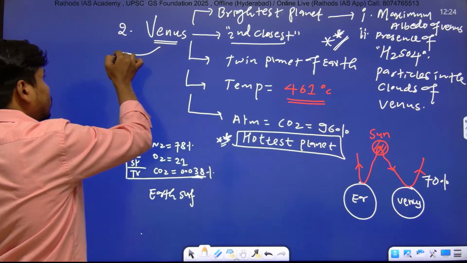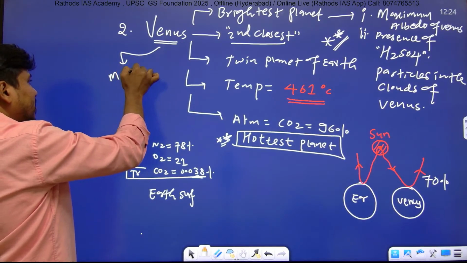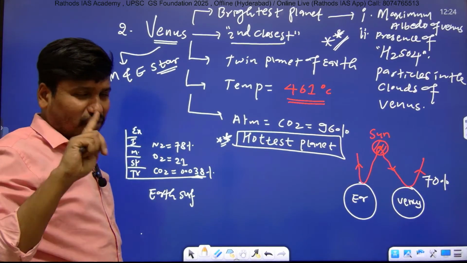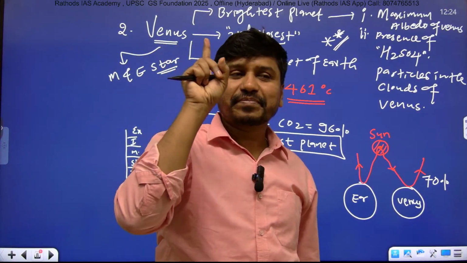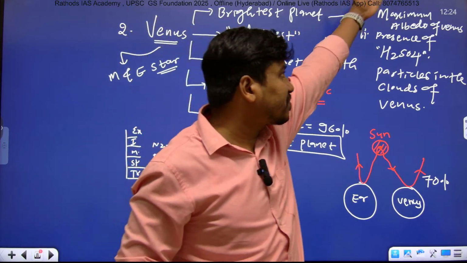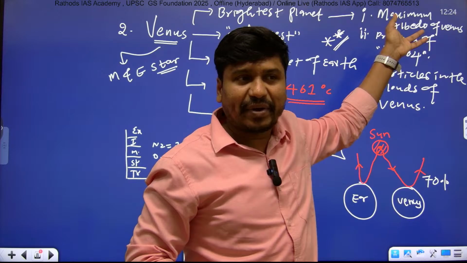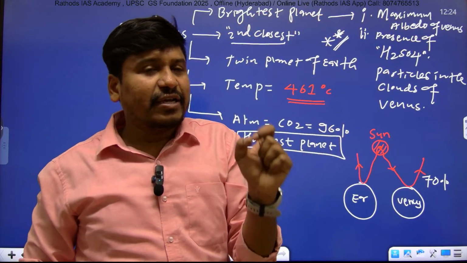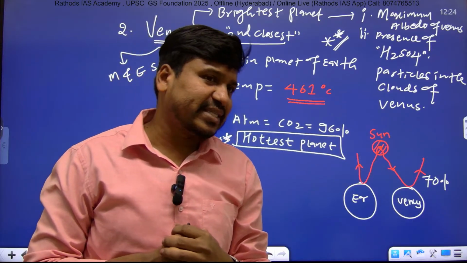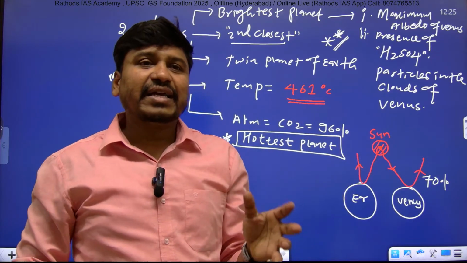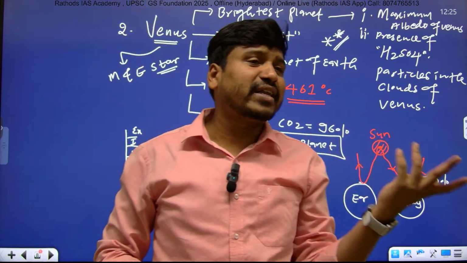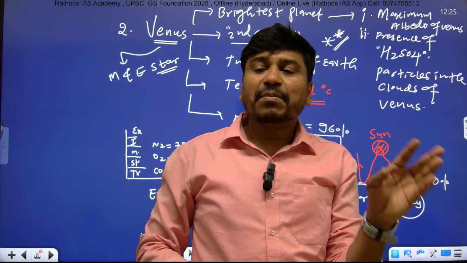And Venus is also known as the morning and evening star. Just listen, morning and evening star. It is not a star, please remember, it is a planet. But we call it a star because it appears bright. Why does it appear bright? Because of these two factors: maximum albedo and the presence of sulfuric acid particles. As it appears bright, it appears in the night time and also in the daytime, and that's why we call it the morning star and evening star. It is not a star, but it appears bright.